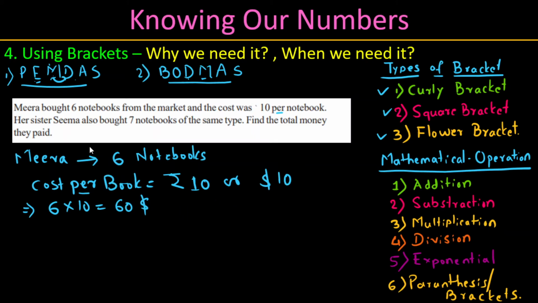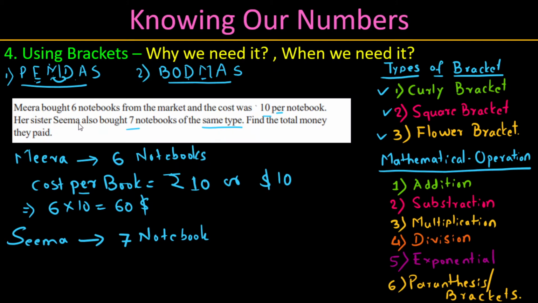Now the second statement. Her sister Seema also bought 7 notebooks of the same type. They did not say 10 rupees per notebook. The words same type mean the same notebook and the same price. That is the understanding here, that is the scenario, that is the concept, that is the situation we need to understand.